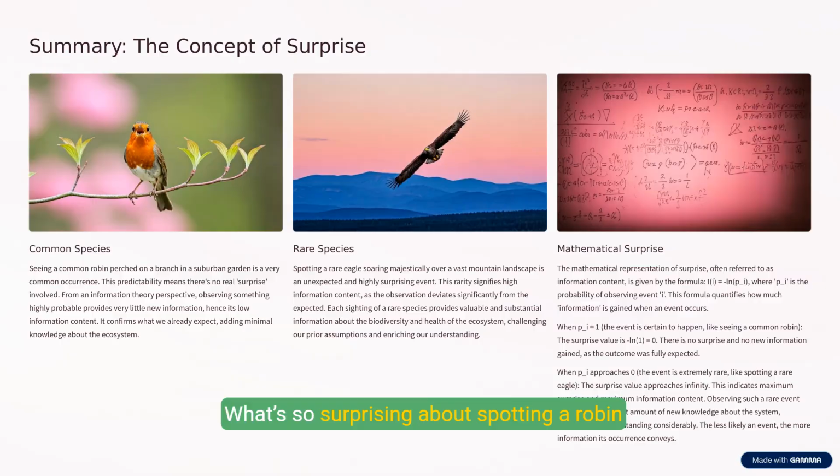What's so surprising about spotting a robin versus an eagle? Seeing a robin is expected, there's no new knowledge gained. But catching a glimpse of a rare eagle soaring overhead delivers a jolt of information. In math terms, surprise is measured as -ln p_i. Certainty brings zero surprise, while improbability sends surprise sky high.